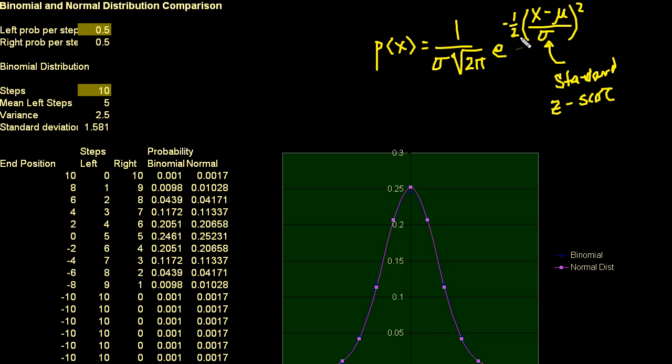So that's what the probability density function for the normal distribution looks like. But how did it get there? Even more importantly, by the end of this video, you should at least feel comfortable that this is a good approximation for the binomial distribution if you take enough trials. And that's what's fascinating about the normal distribution. I'll do a whole other video on the central limit theorem, but if you have the sum of many independent trials, approaching infinity, even though the distribution of each of those trials might have been non-normal, the distribution of the sum of all of those trials approaches the normal distribution.